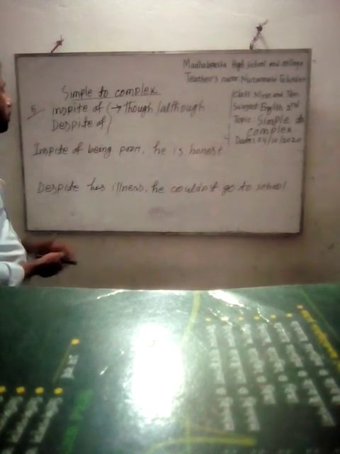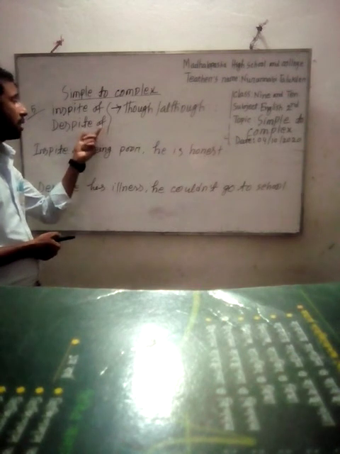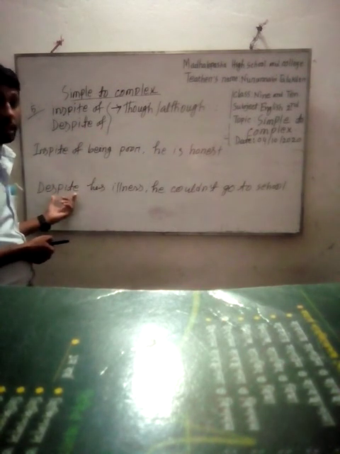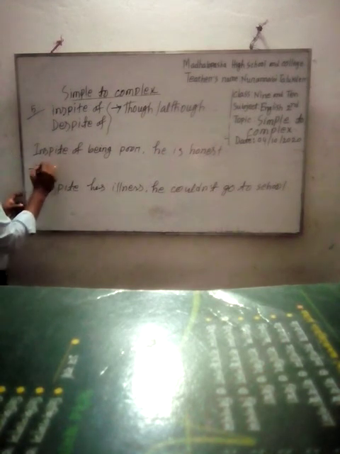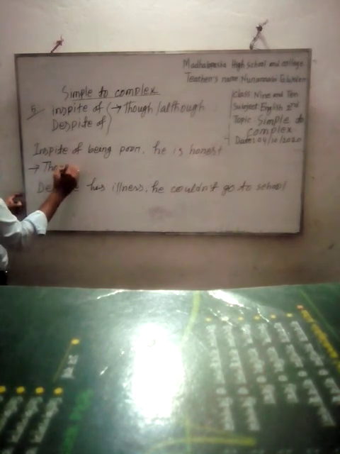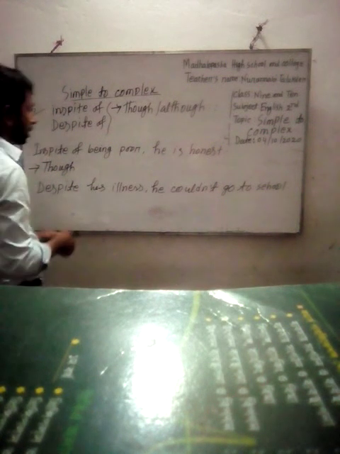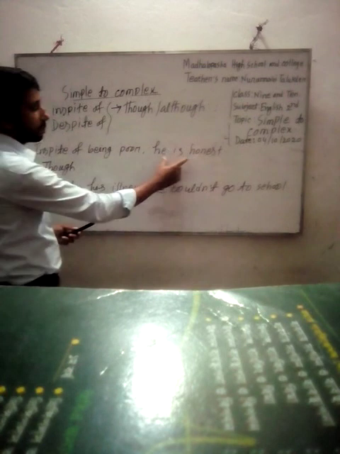After despite, we can't use of. We have only used despite. Instead of in spite of, we will use though or although. Then we will write subject, verb. In this sentence there is no subject, so we have to use the subject of the second clause.